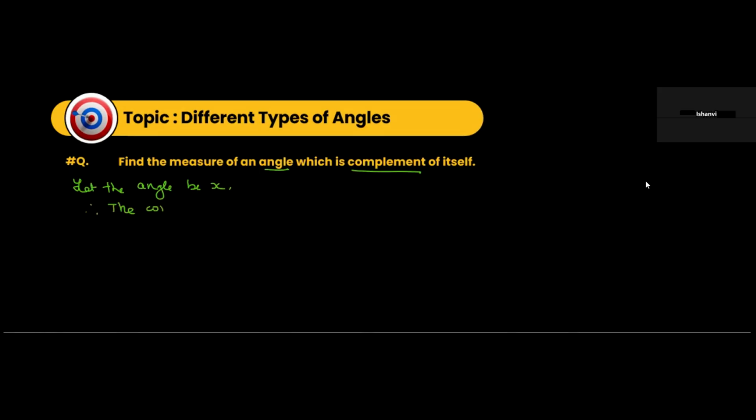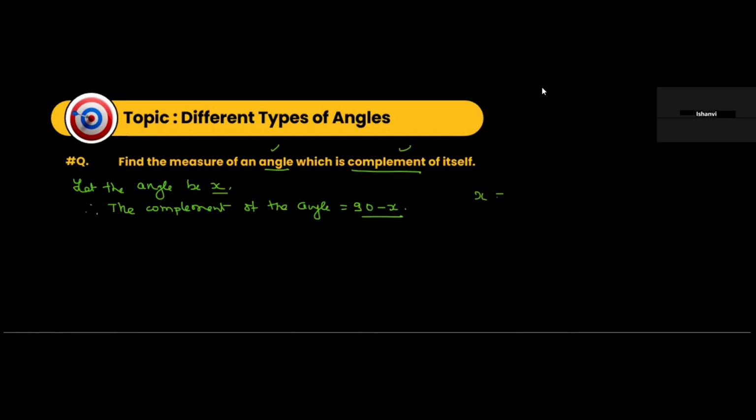So what will be the complement? 2x equals 90. We can do it that way too. The complement of the angle will be how much? The complement of the angle will be 90 minus x. So this and this are equal. An angle and its complement are equal, right?